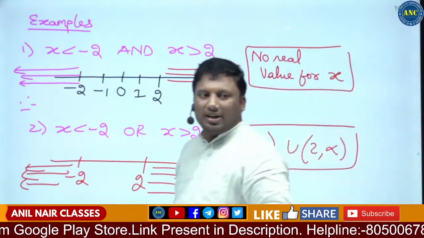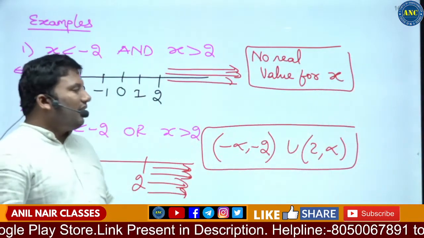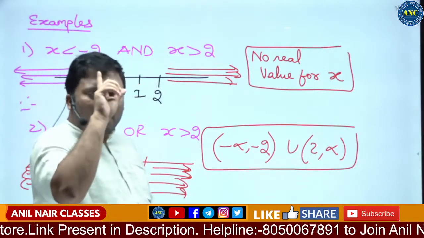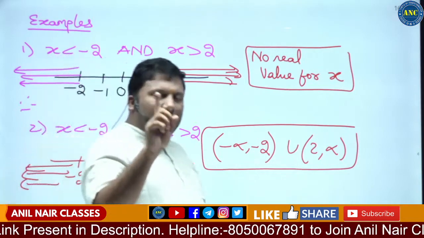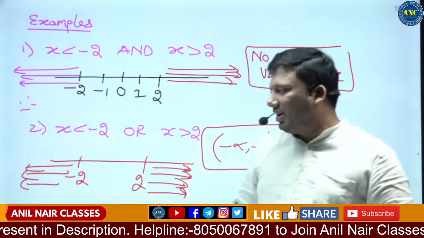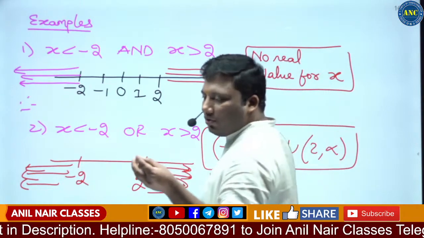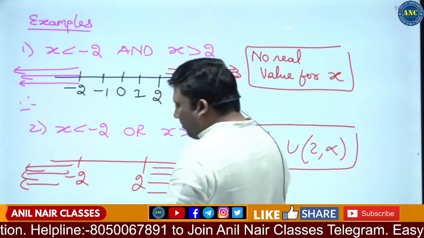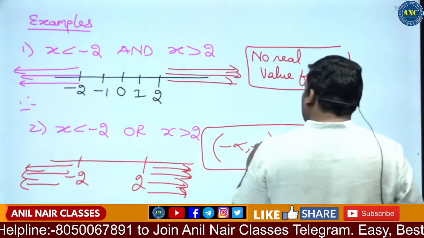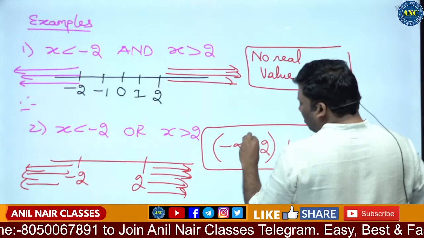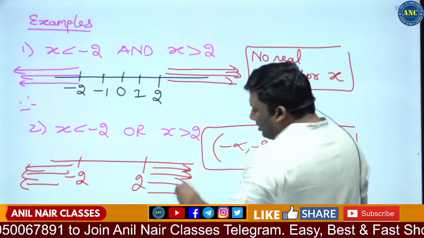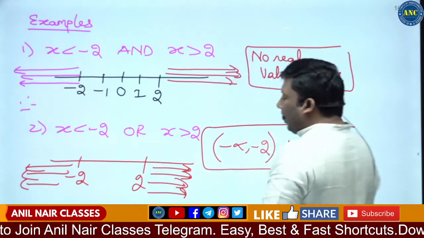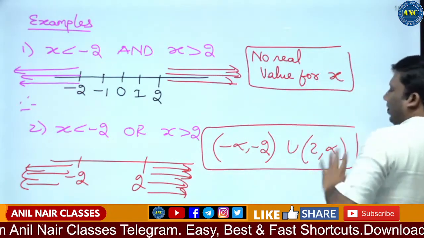First example, it is no real value for X. Or means it should satisfy a minimum of one condition. If one condition is satisfied, then that is the answer. Suppose you take a value minus 3. Is minus 3 less than minus 2? Yes. That means this condition is satisfied. So minus 3 comes under here. Suppose I take a value 4. 4 is greater than 2, so 4 can come under this set.